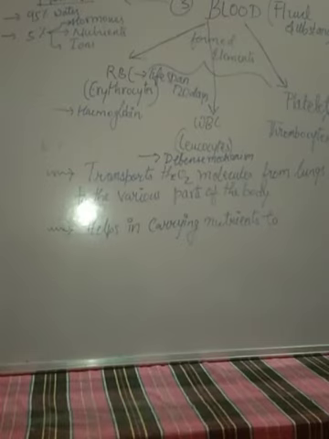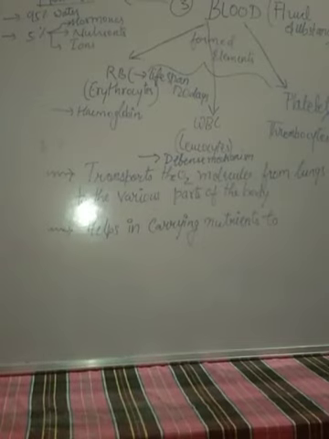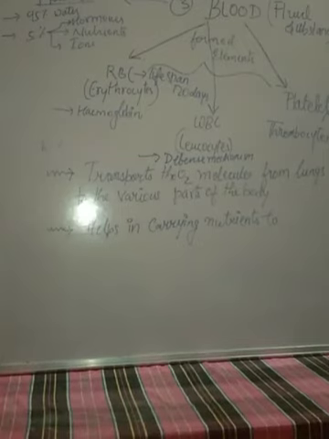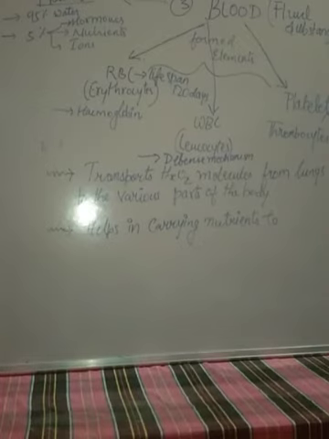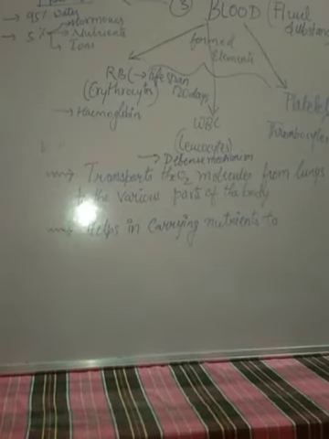Why does it stop? Because the platelets accumulate. There is a process, which you will study further. Just understand that platelets are responsible for the clotting of blood. If platelets were not there, there would be no clotting of blood, and the person would face a lot of problems, and it could even threaten his life. So platelets play a vital role.